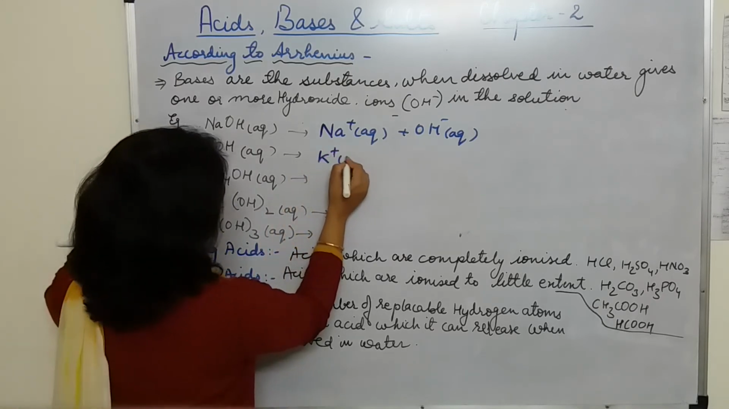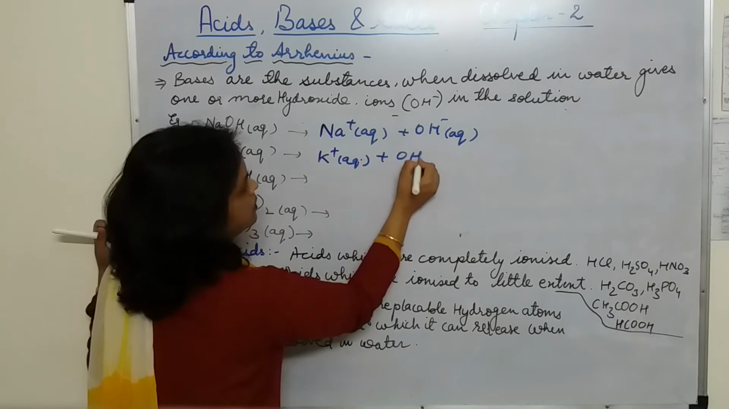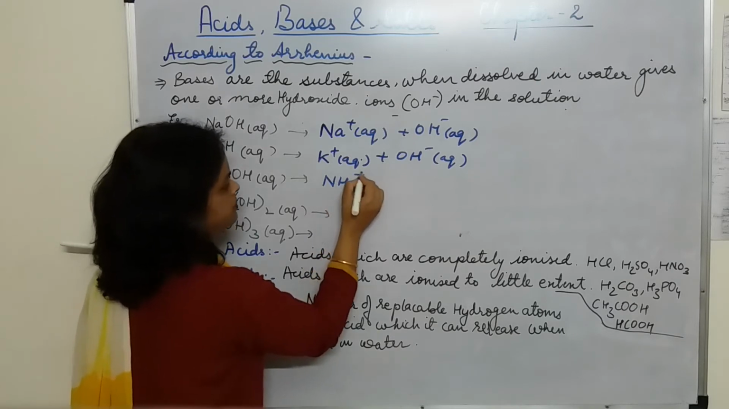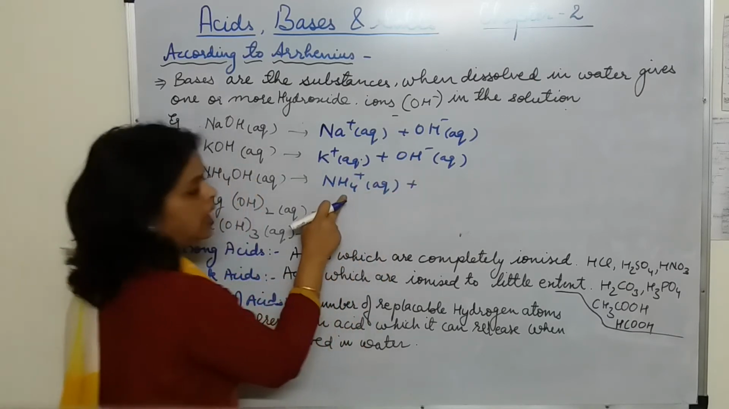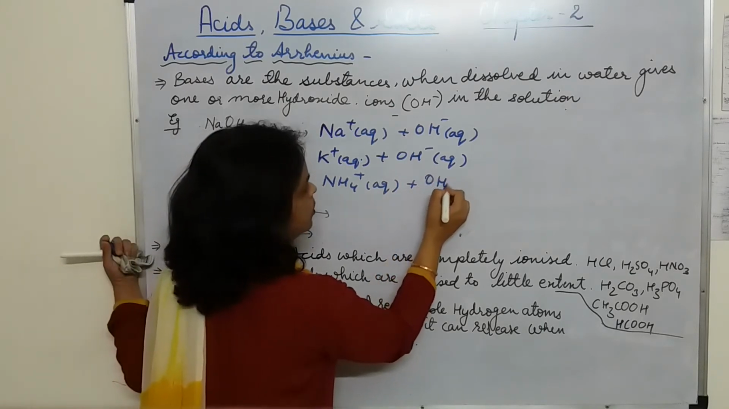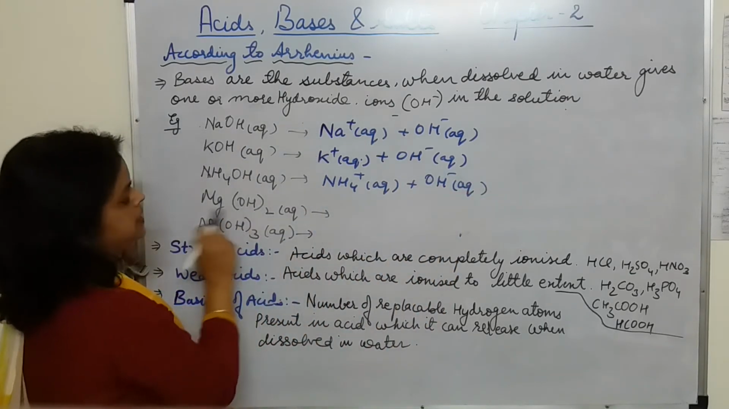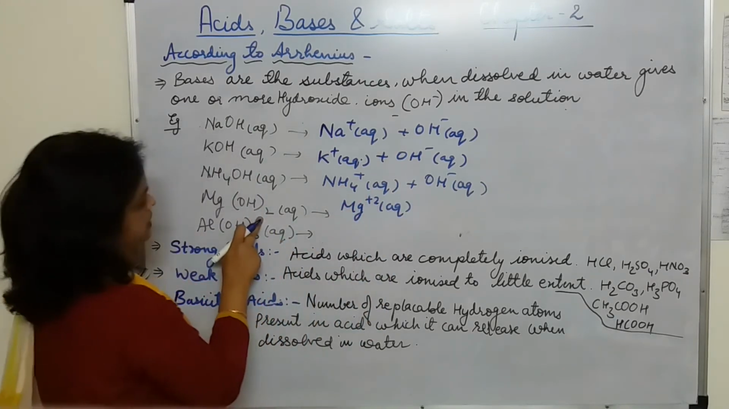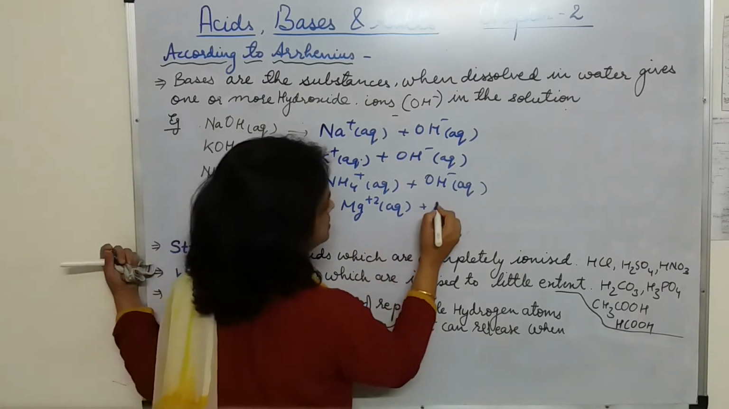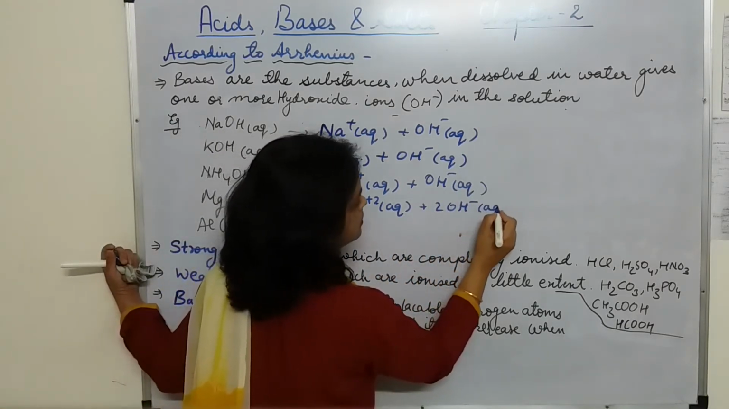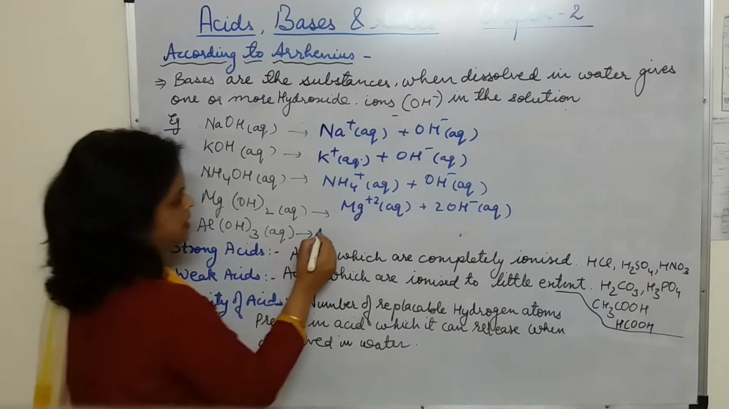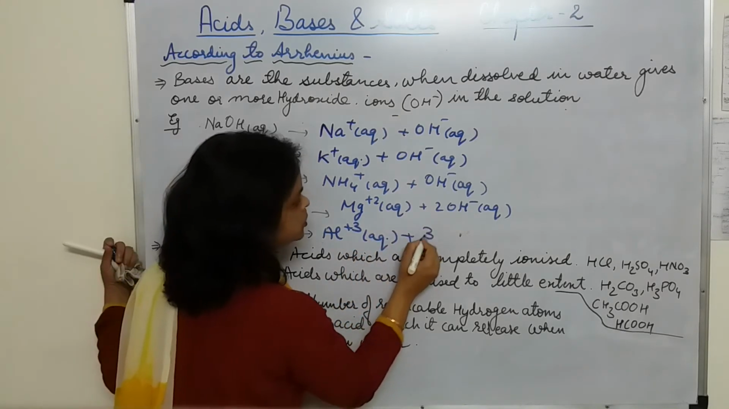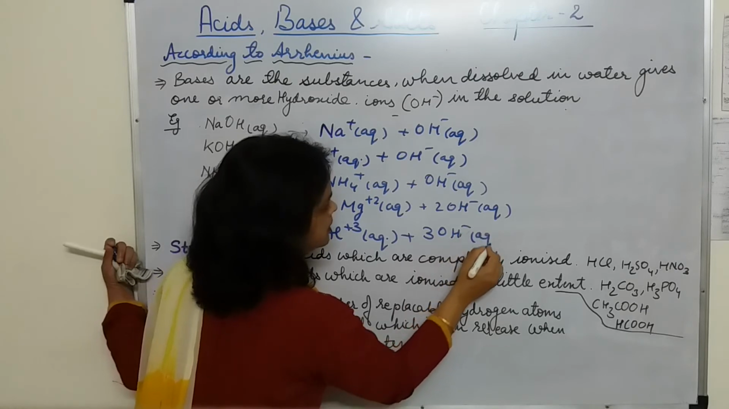Similarly, K plus and OH minus. NH4OH gives NH4 plus. What is the name of this? Ammonium ions, along with OH minus. Magnesium hydroxide is going to give Mg plus 2, along with 2 OH minus ions. Aluminium hydroxide gives Al plus 3, along with 3 OH minus ions.